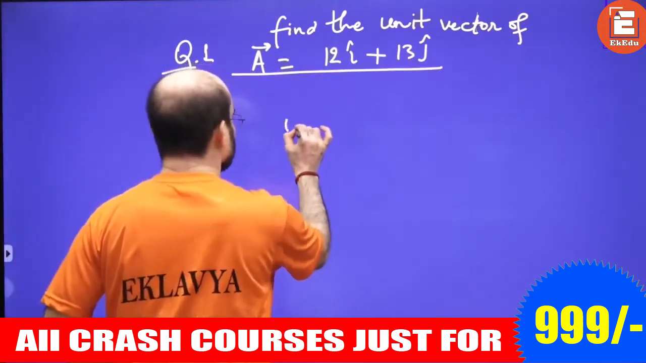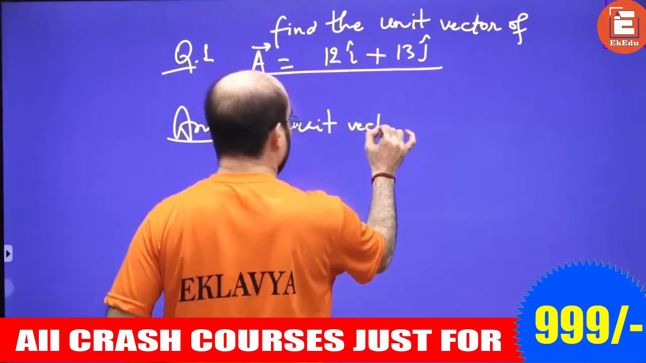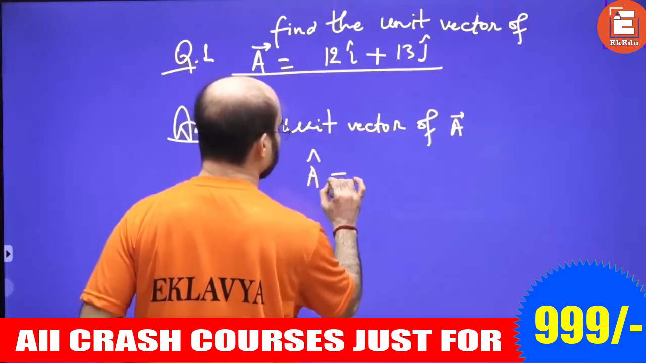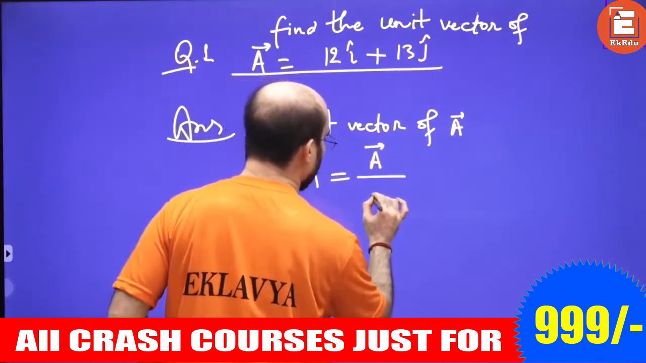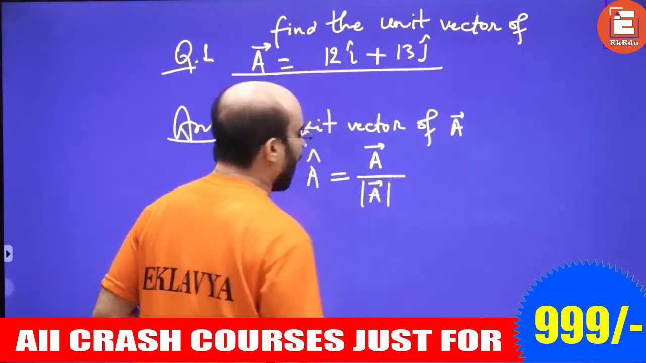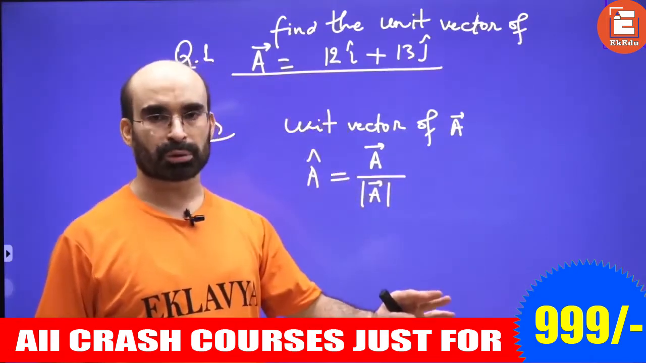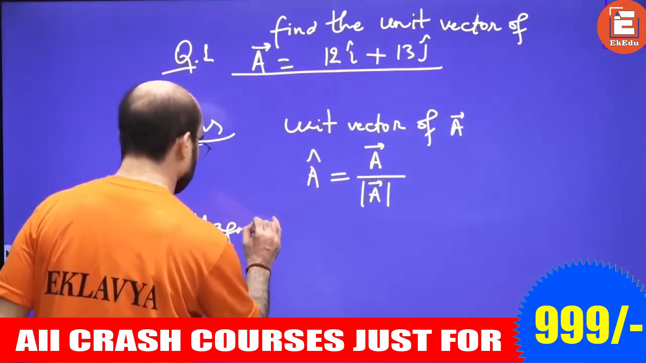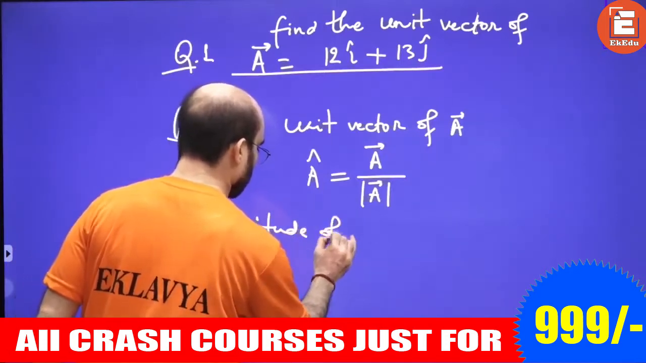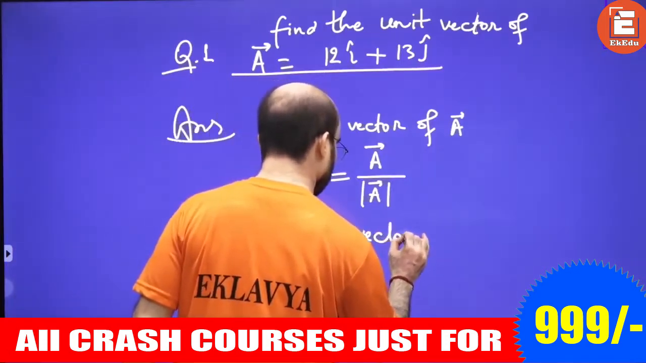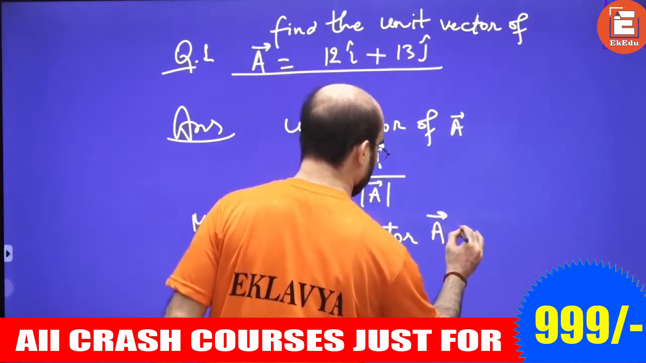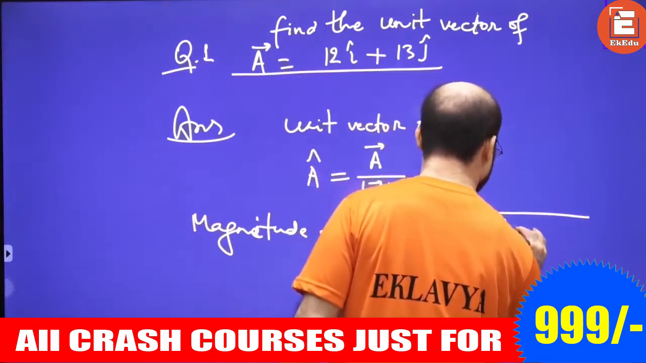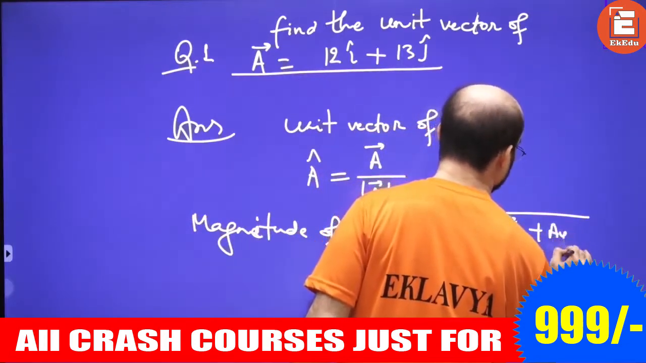Unit vector of A is written as A cap, which is equal to the vector divided by its magnitude. How to find the magnitude? We had talked about this. So, magnitude of vector A equals the square root of A x component square plus A y component square.